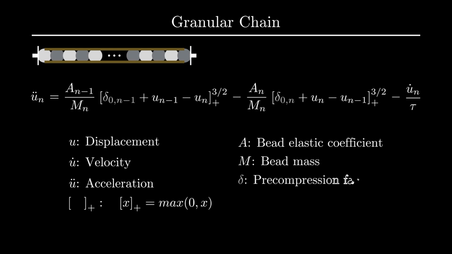Delta is a precompression factor. This system is precompressed by the static force from both ends. Delta measures the overlap between adjacent beads. Tau is a dissipation parameter. Dissipation can be interpreted as the friction between individual beads and rods.